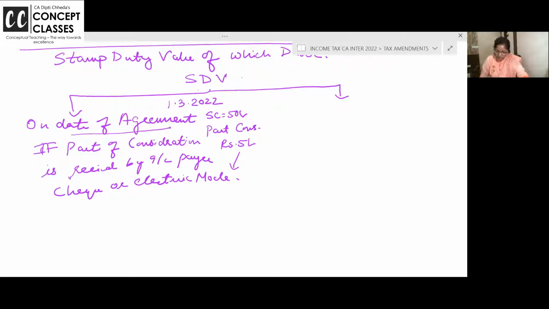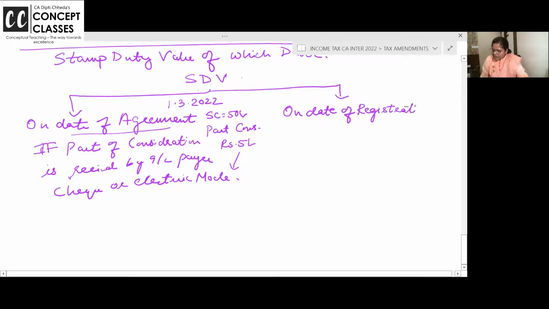Okay? Chalo. On the date of agreement, sale consideration is 50 lakh and part consideration is received. Now, stamp duty value on date of registration.